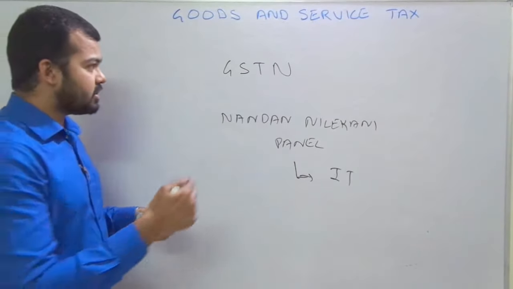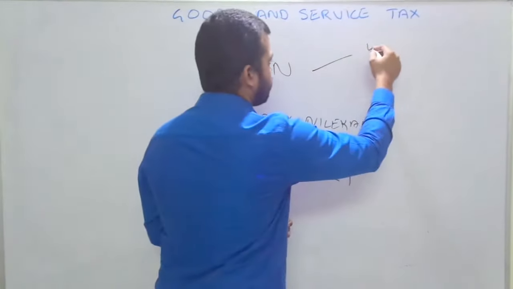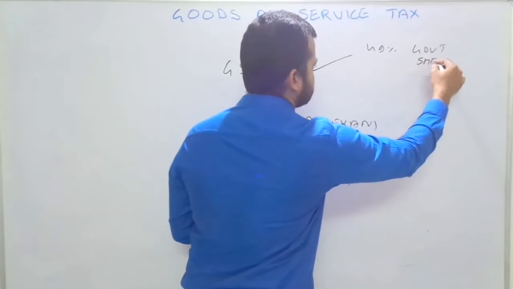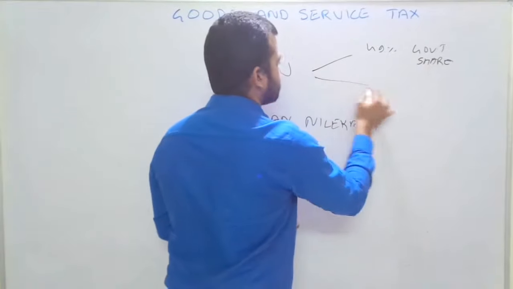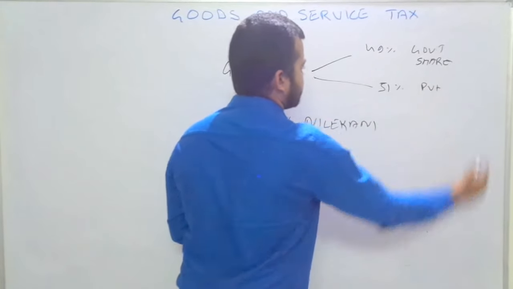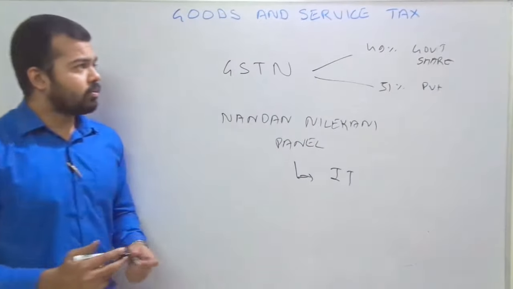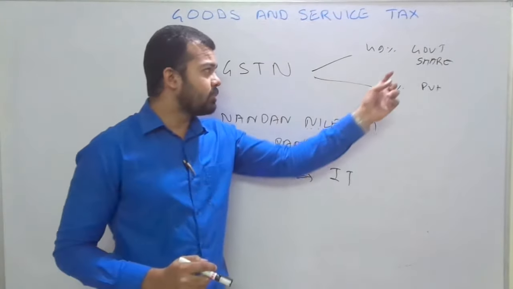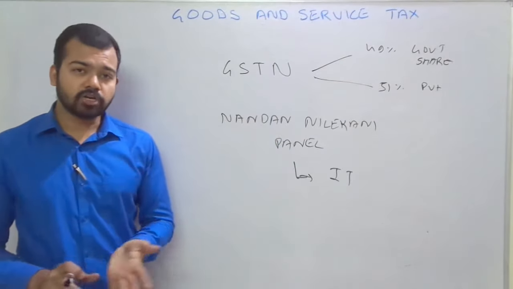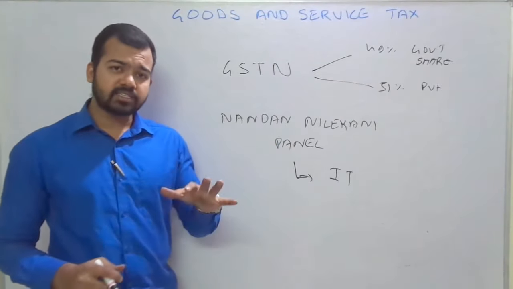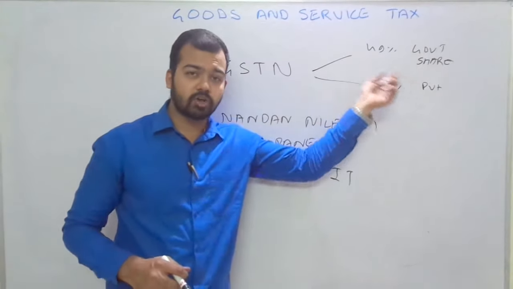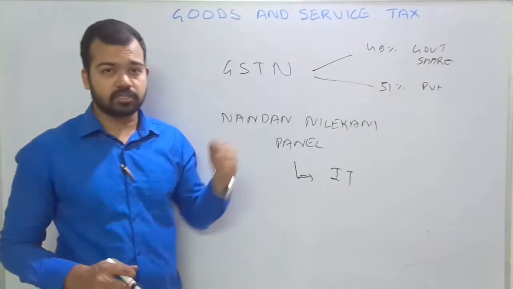This GSTN network consists of 49% government share and 51% share of the private sector. Now what does it mean? It means the government wants to give this GSTN body a private nature. In order to increase efficiency and reduce government control, the government gives this opportunity to the private sector to control this GSTN portal.